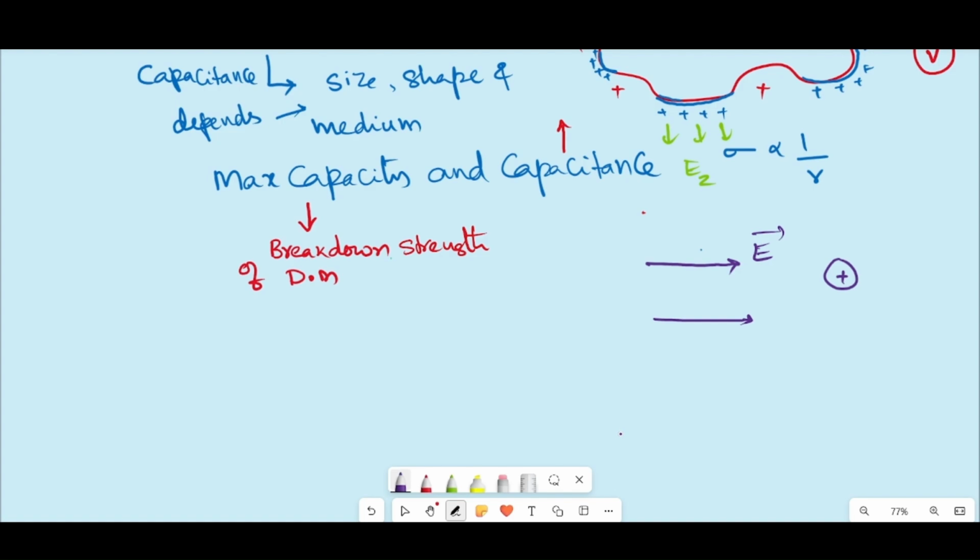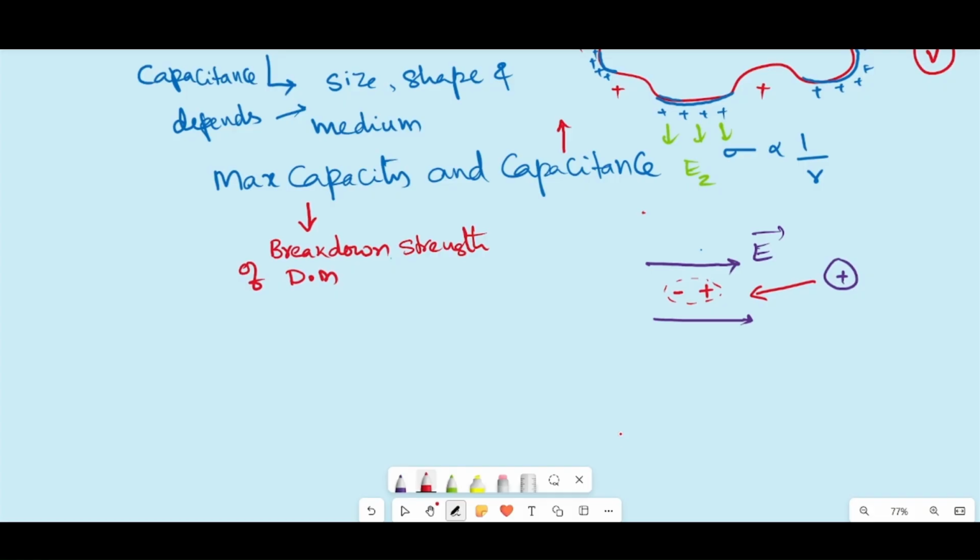When you apply an electric field to that dielectric material, the positive charge will displace in the field direction and the negative charge will be distributed accordingly. Let us assume the negative charge is displaced opposite to the field direction. So what is happening here? A neutral atom is becoming a dipole. This is called dielectric polarization. In detail, we'll discuss it in the next video.